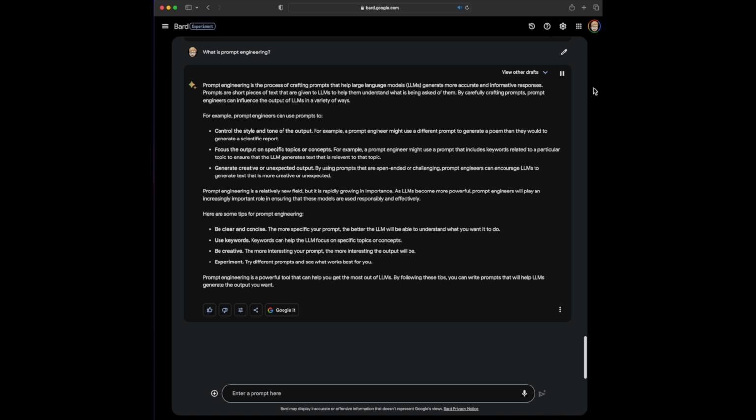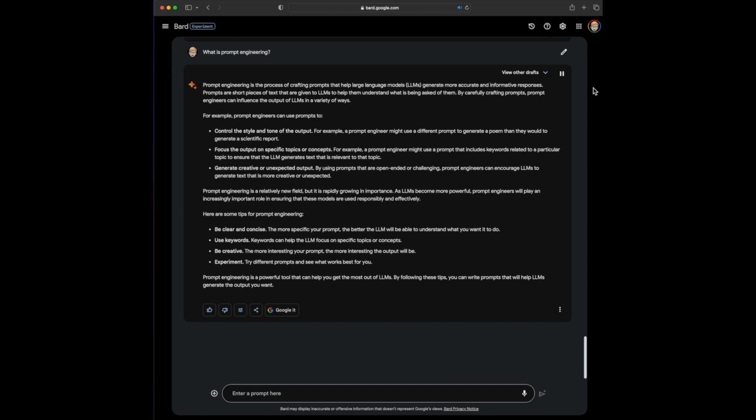Prompt engineering is the process of crafting prompts that help large language models, LLMs, generate more accurate and informative responses. Prompts are short pieces of text that are given to LLMs to help them understand what is being asked of them. By carefully crafting prompts, prompt engineers can influence the output of LLMs in a variety of ways. For example, prompt engineers can use prompts to control the style and tone of the output. For example, a prompt engineer might use a different prompt to generate a poem than they would to generate a scientific report. Focus the output on specific topics or concepts.